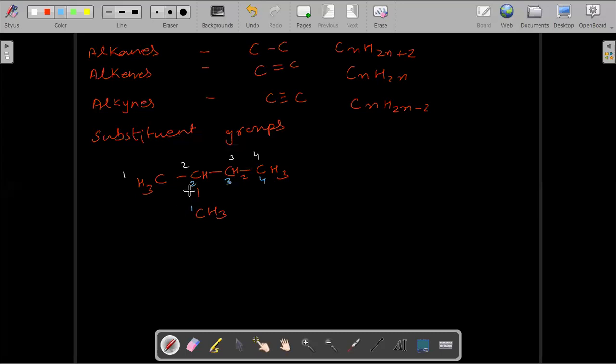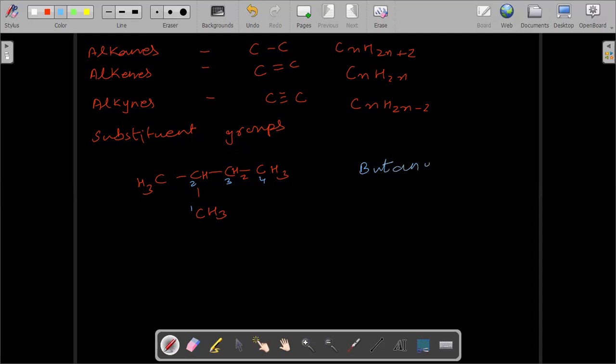Alright. So to name this, we proceed with the blue ones. I see there is a chain of 4 carbon atoms, so it will be given the name but. Everywhere in the chain there is a single bond between carbon and carbon, so its name will be butane. Its parent name is butane, but we have a derivative also.